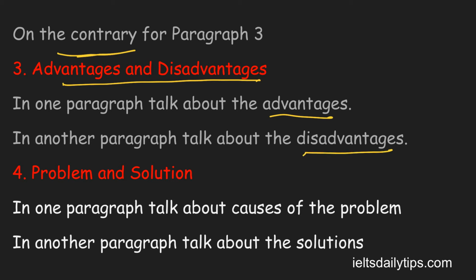The last one, the fourth type of question that can be asked in the IELTS General Writing Task 2 is the problem and solution type. In the problem and solution type questions, in one paragraph, you have to talk about the causes of why the problem occurred. And in another paragraph, you have to talk about the solutions. So these are the 4 types of questions that are asked in the IELTS General Writing Task 2.